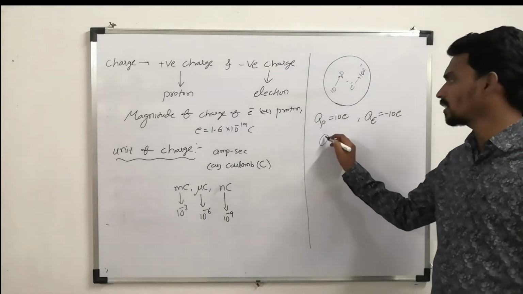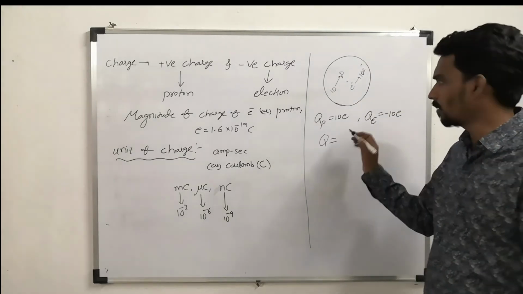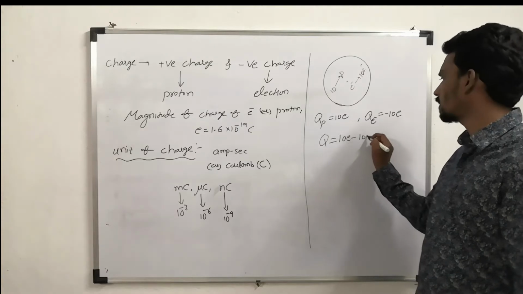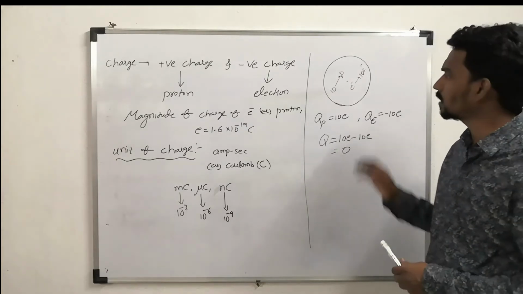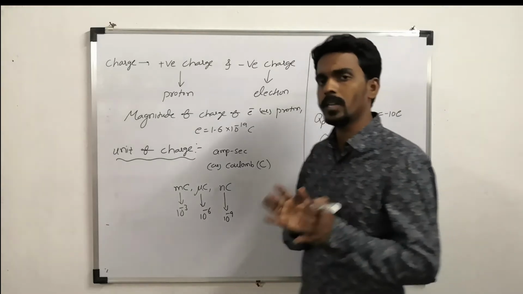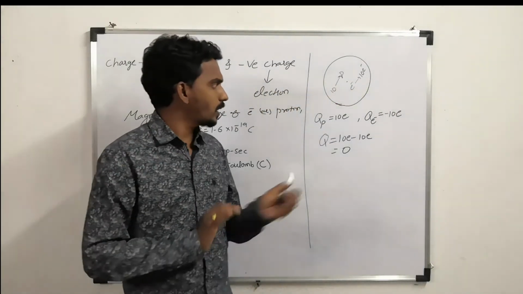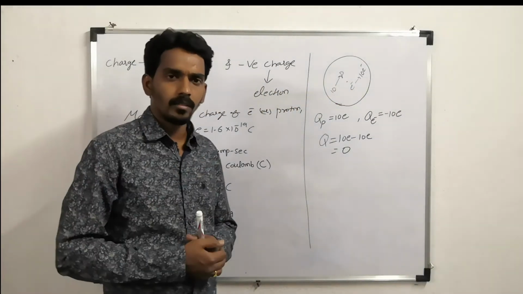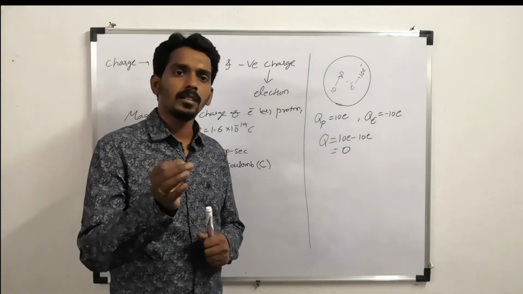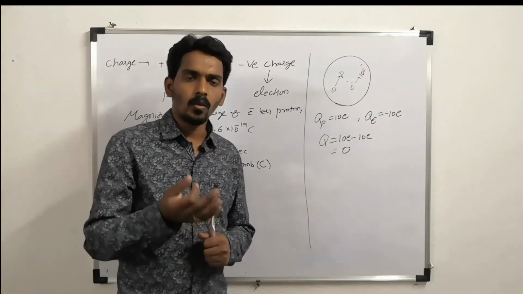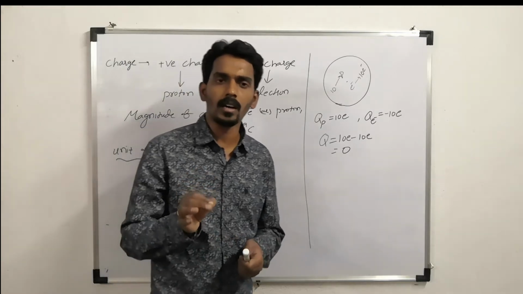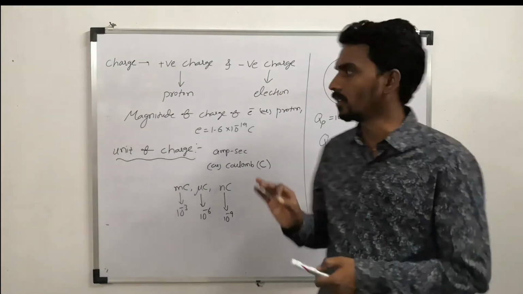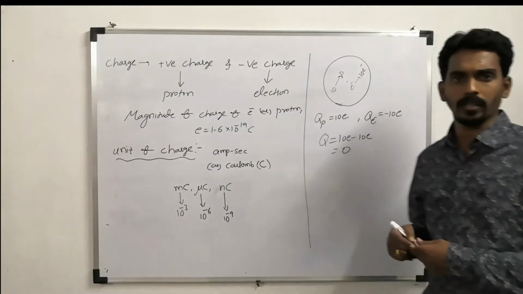Now the total charge of the atom will become 10e minus 10e, so that it will become what? 0. So the total charge of an atom is always 0. But what if one electron is removed from the atom? What if one electron is added to the atom? So that is the main thing which causes charging of a body.